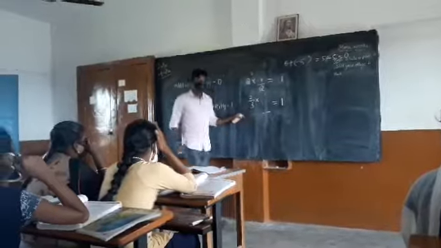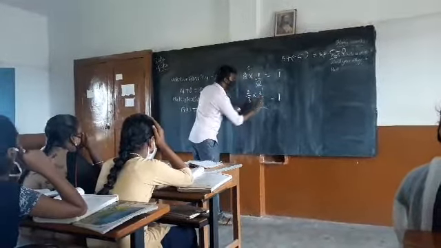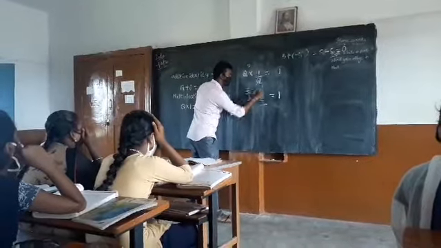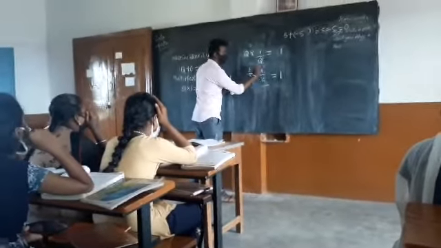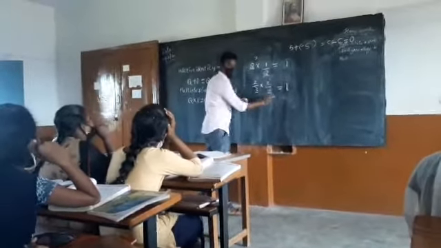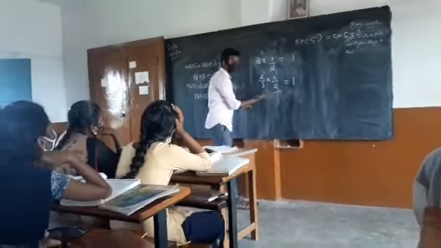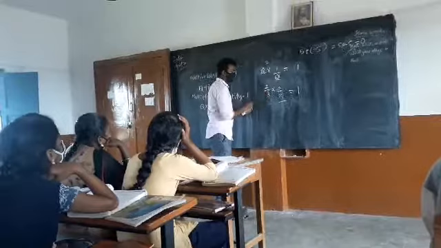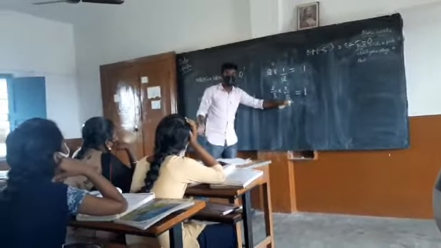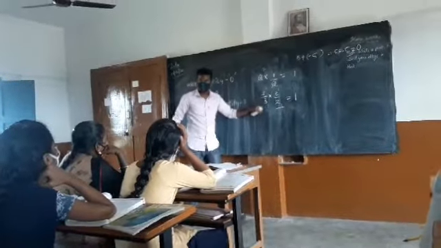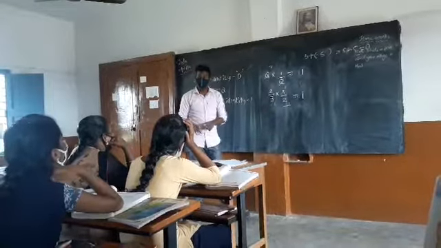That is 1. 3 by 2. Yes, it is easy. 3 by 2. The 3 cancels, the 2 cancels. 1 into 1 is 1. That's it. So in this way, you will get the multiplicative identity. We say here 3 by 2 is the multiplicative inverse of 2 by 3. We also say 2 by 3 is the multiplicative inverse of 3 by 2.